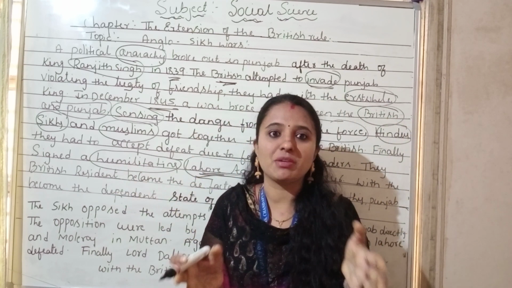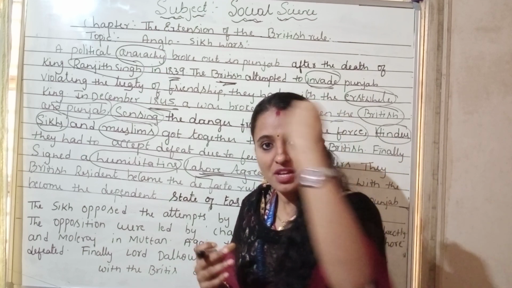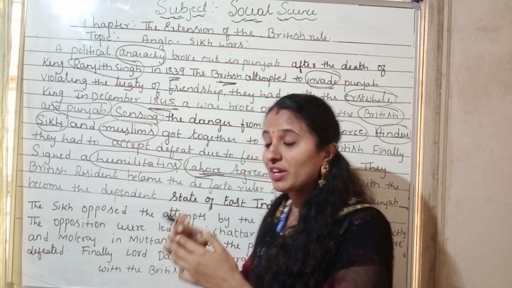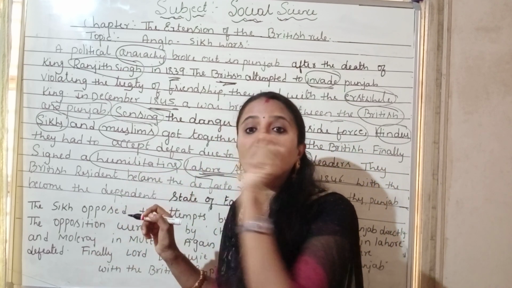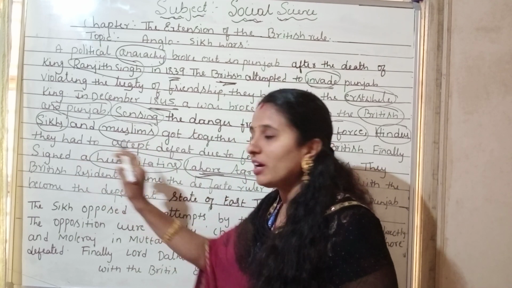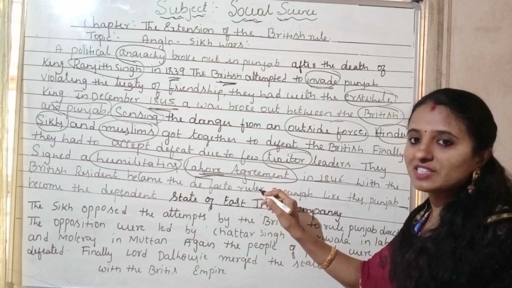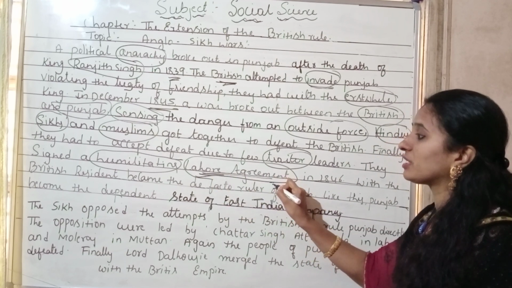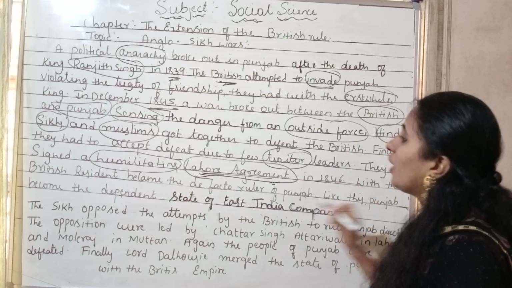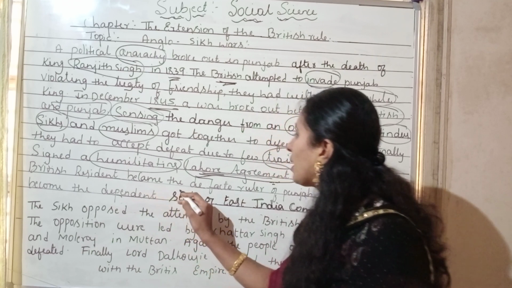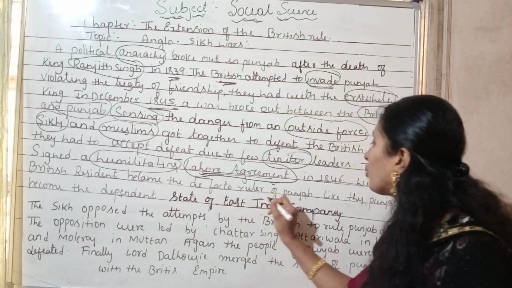They insulted them in such a foolish way and injured them in such a way that the dignity of the Punjab king was lost. That is considered a humiliating treaty. The Lahore Agreement was signed by the British and the Punjab kings in 1846. Children, remember this: the Lahore Agreement was signed in the year 1846, with the British resident becoming the de facto ruler of the Punjab.